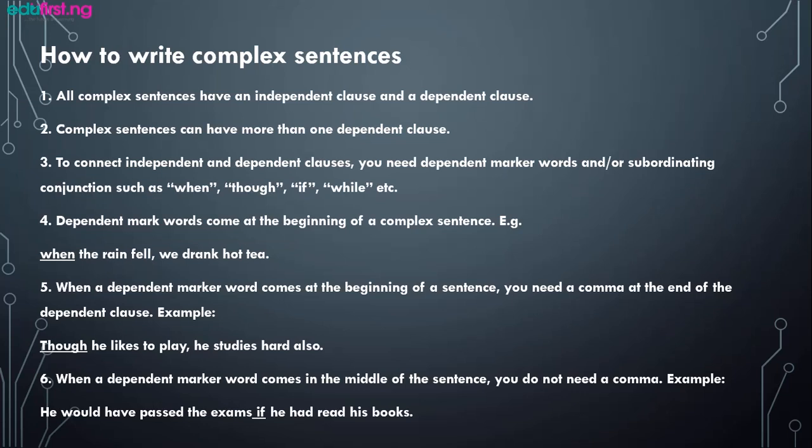The sixth one: when a dependent marker word comes in the middle of a sentence, you do not need a comma. For example, he would have passed the exams if he had read his books. You can't put a comma before or after if, because it would disorganize the sentence. The sentence is straightforward, which makes it complete. With if as our conjunction, it still makes better meaning.